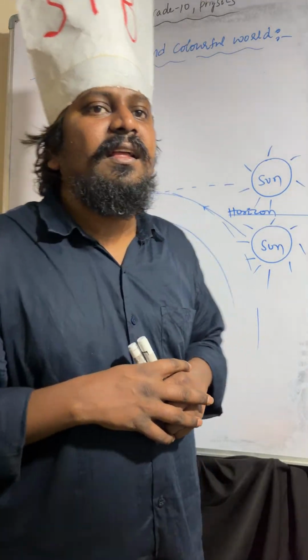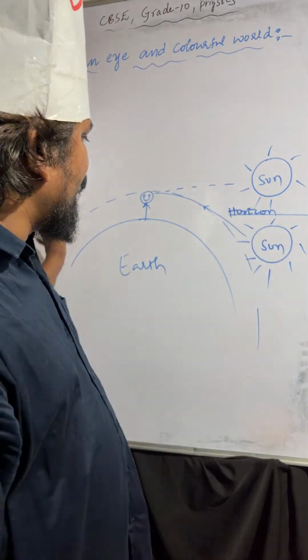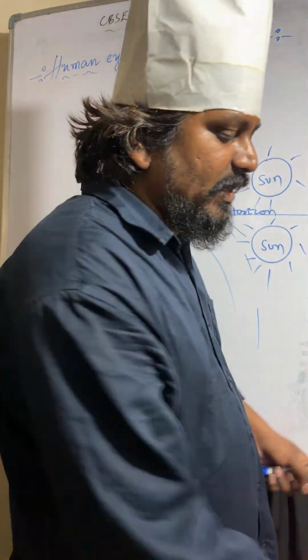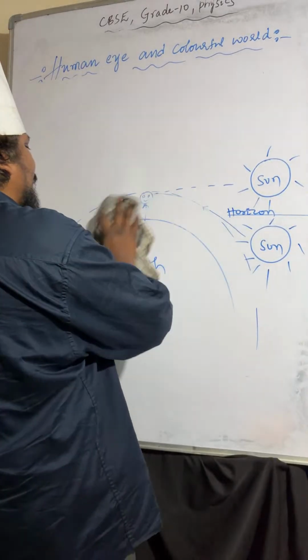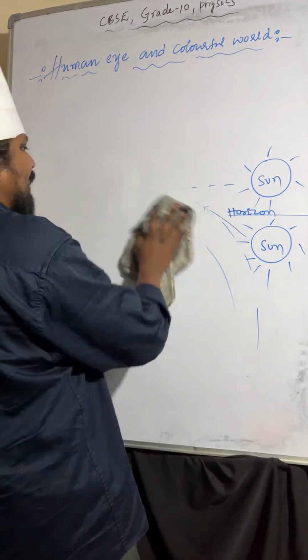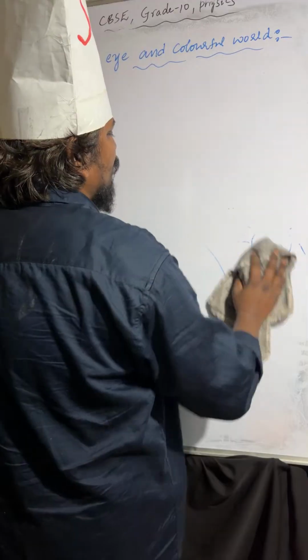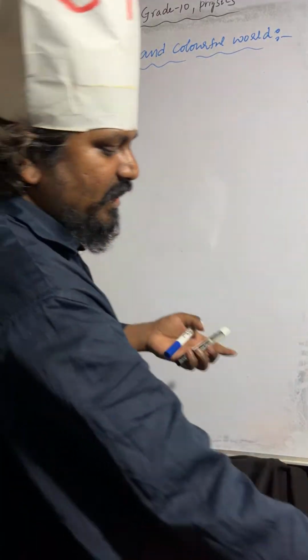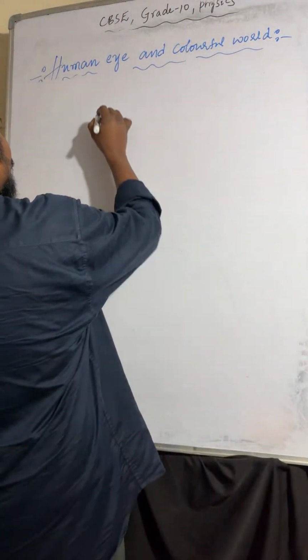And one more thing. During morning time and evening time, the sun appears red in color. So what is the reason? Due to scattering of light. Okay, so I'll explain scattering of light clearly. Just check once.